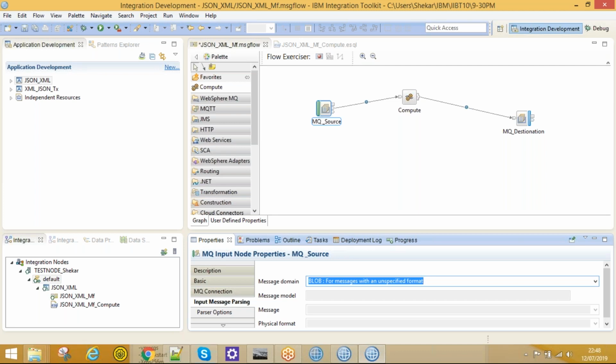So RFHUtil is going to come by default with MQ? No, that is a different application, so we have to install it separately. Check with your IT teams; they will have it. Is it free software or proprietary? I think it's free, open source. Okay.